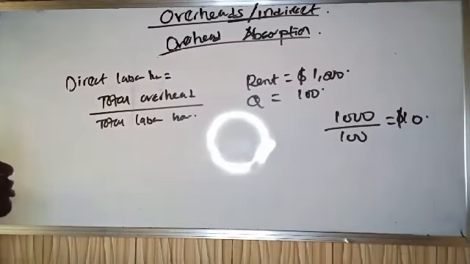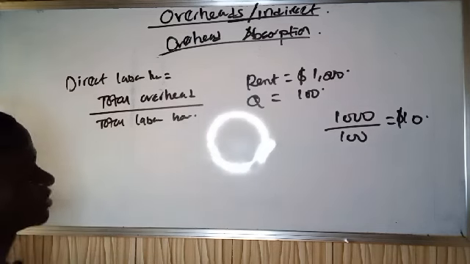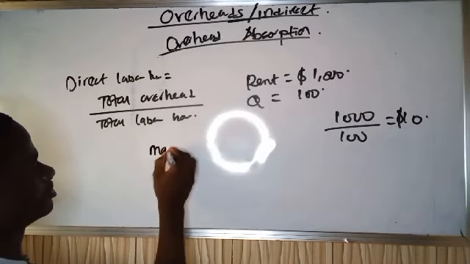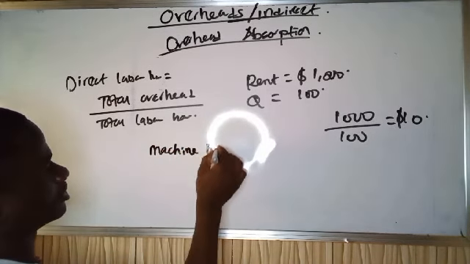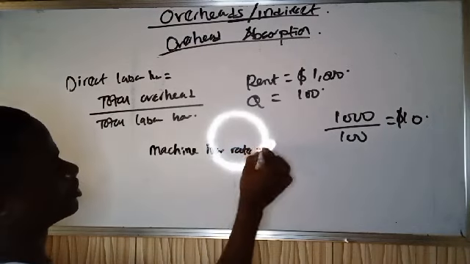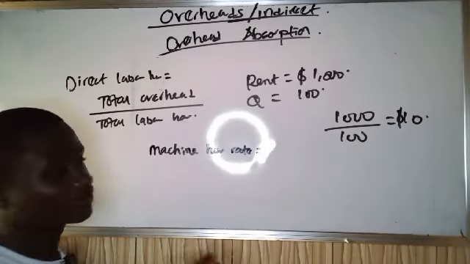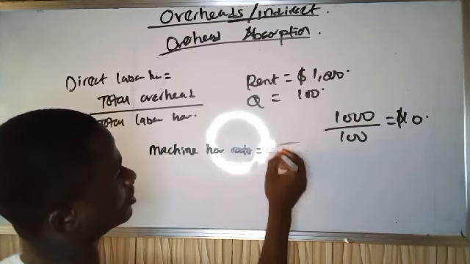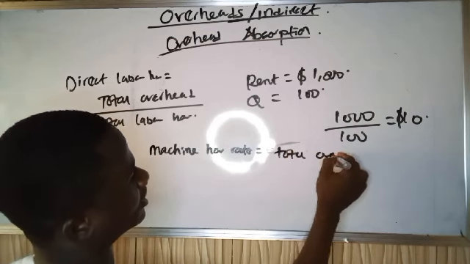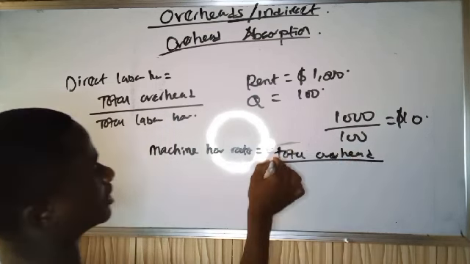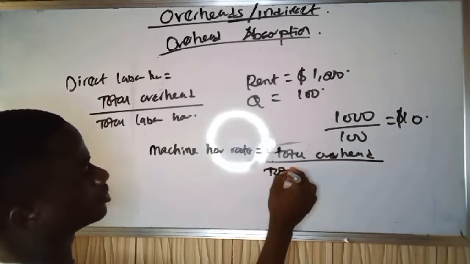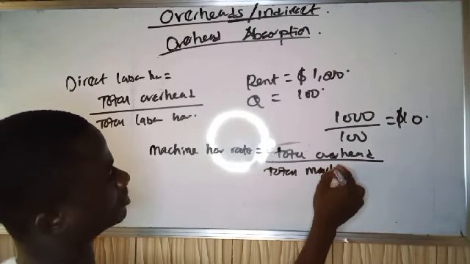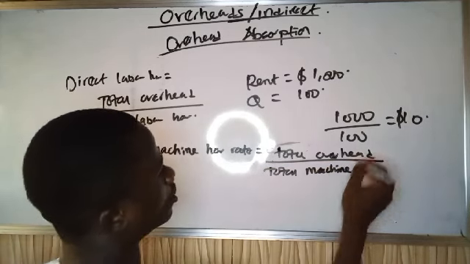So we have direct labor hour, we have machine hour rate, which is total overhead. Everything starts with total overhead. Total overhead divided by total machine hour. What are you going to get here?